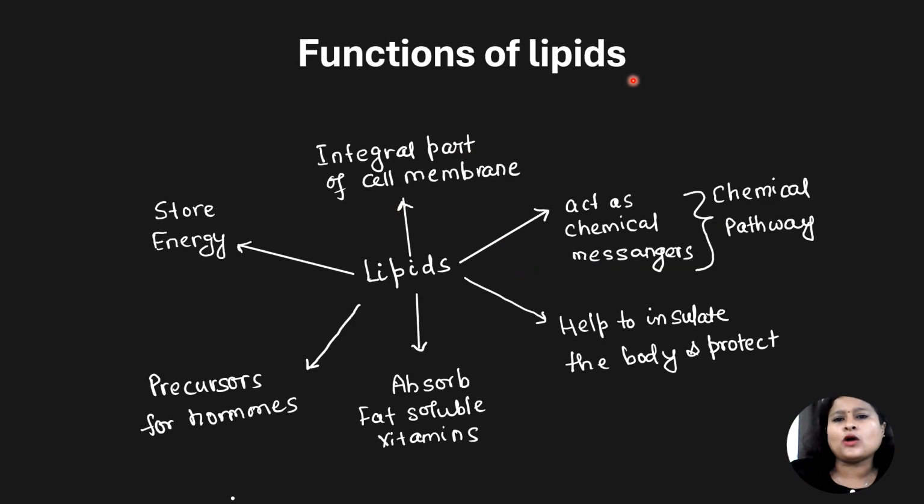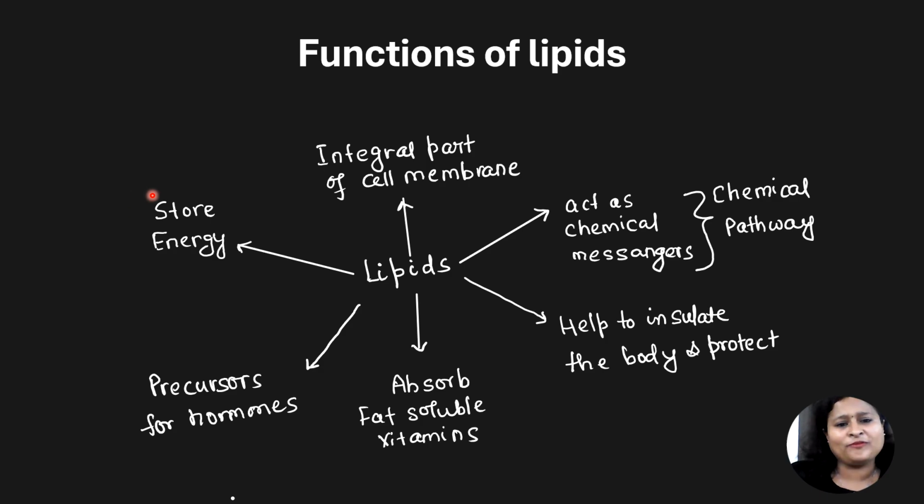Now, if we have to talk about the functions of the lipid, phospholipids act as an integral part of the cell membrane. Lipids can also act as chemical messengers. Examples can be all the steroid hormones, thromboxanes, leukotrienes, sphingolipids in nerve conduction, and prostaglandins. Why lipids can act as chemical messengers is because of their hydrophobic nature. They can easily pass through the cell membrane and hence help in the signaling pathway.